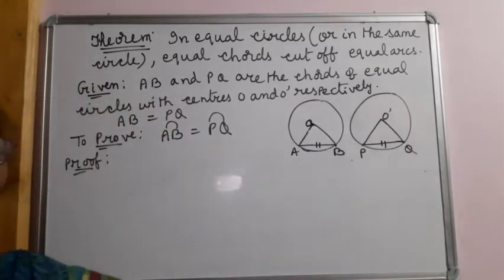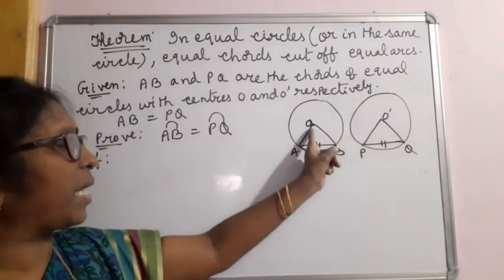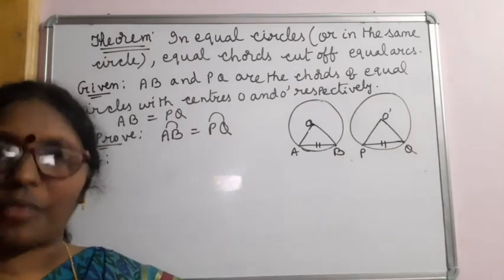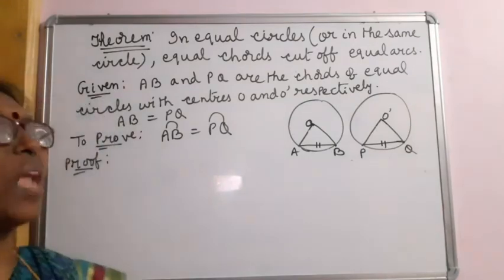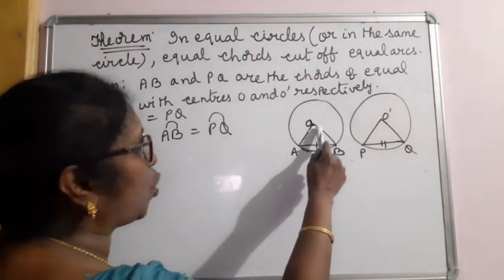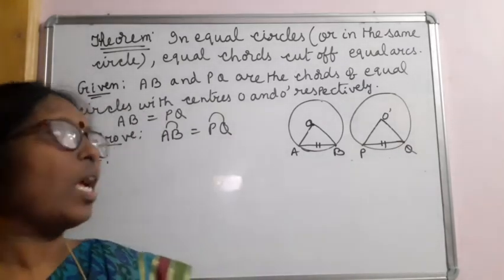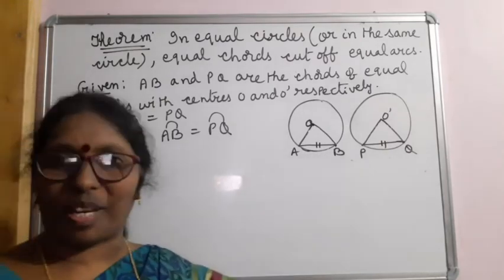For this, just now we have learned the axiom. If two arcs subtend equal angles at the centers, then the arcs are equal. So let us make these two triangles congruent, and by CPCTC let us show that angle AOB is equal to angle PO dash Q. Once these two are equal, arc AB will be equal to arc PQ.